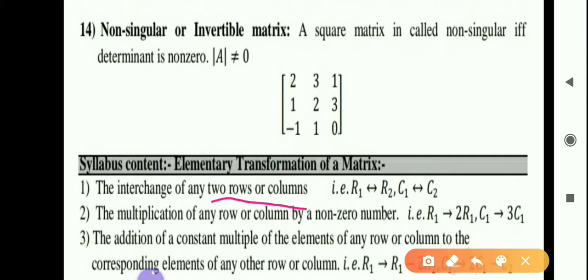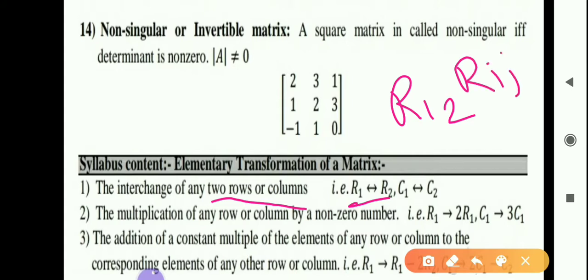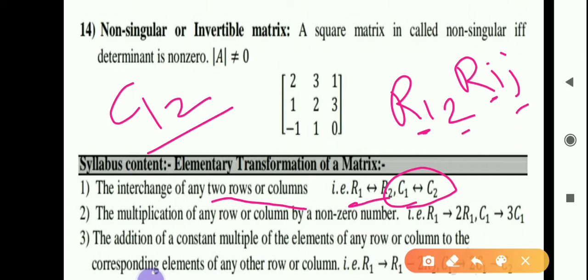Interchange of any two rows or columns means here R12, or we can write this operation this way also, R12, or in general Rij. So what is the meaning of this? Interchange first row with second, or interchange ith row with jth. Means instead of R1 write R2, instead of R2 write R1. Same operation we can use in column also. C12 means interchange first and second column.